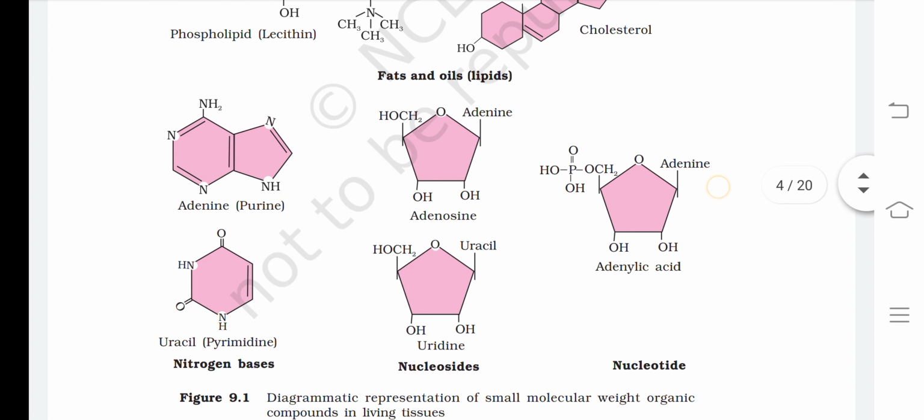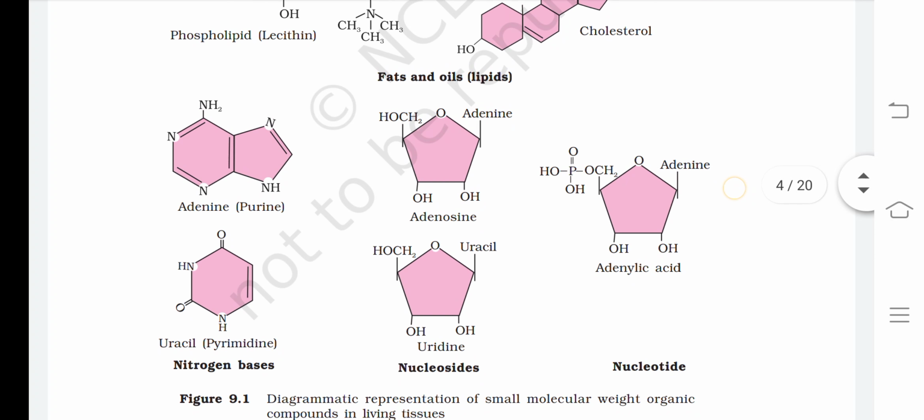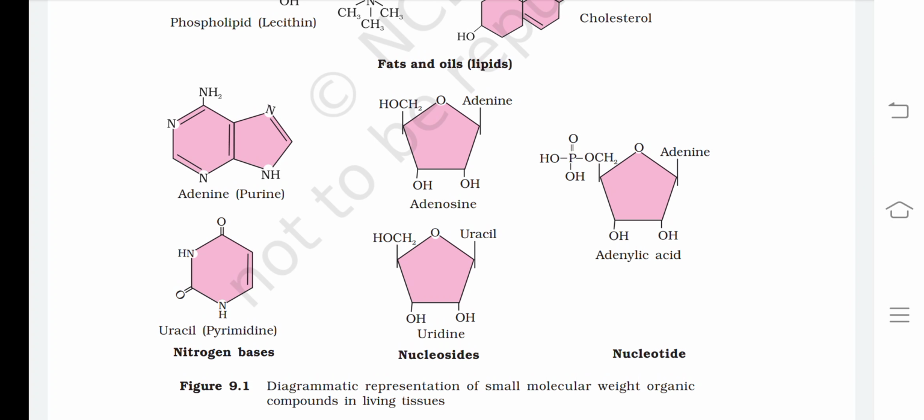Fats and oils, those are. And then we have nitrogen bases, adenine and uracil. Okay, the purines are adenine and guanine. If we talk about pyrimidines, there are cytosine, uracil, and thymine. Okay, thymine. So these are the pyrimidines. Then we have adenosine and uridine as nucleosides and adenylic acid as a nucleotide.